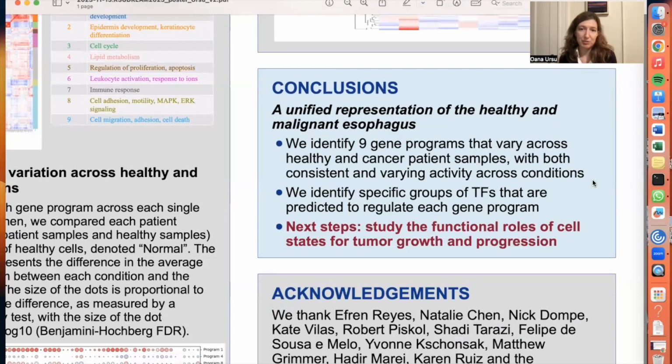So in conclusion, I've told you about our efforts to produce a unified representation of the healthy and malignant esophagus. We identify 9 gene programs that vary across healthy and cancer patient samples. We then identify specific groups of transcription factors that are predicted to regulate each program. And for future work, the field will take these gene programs and study the functional roles of these cell states for tumor growth and progression.